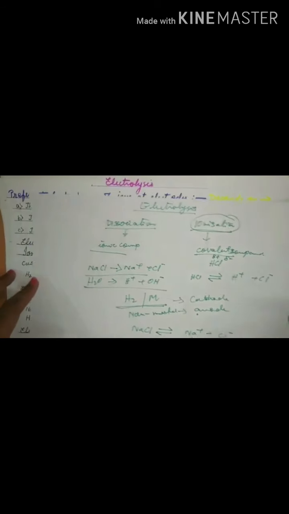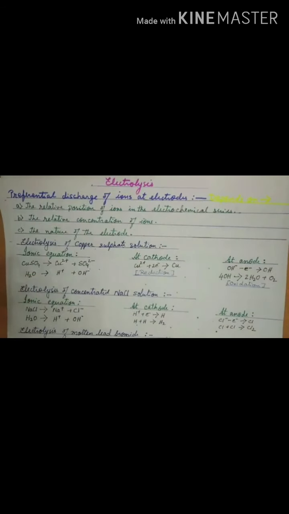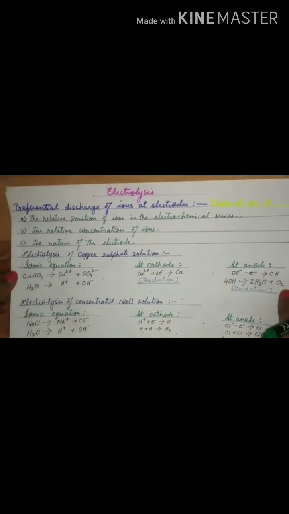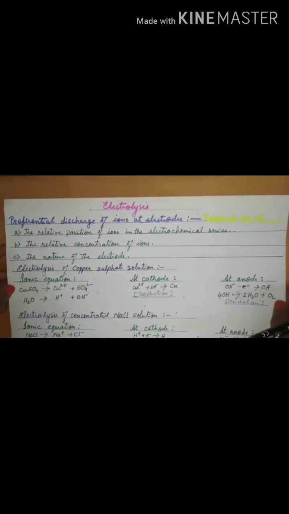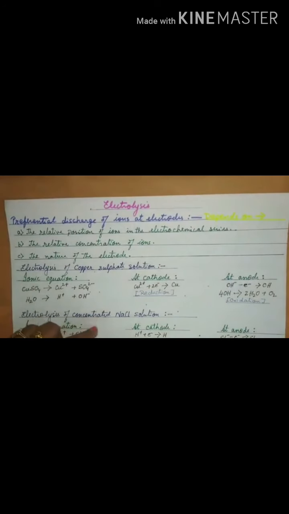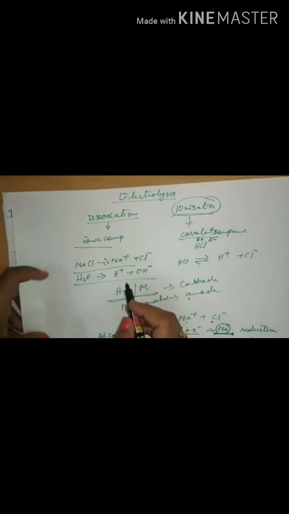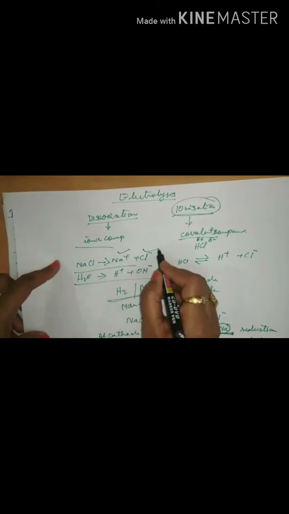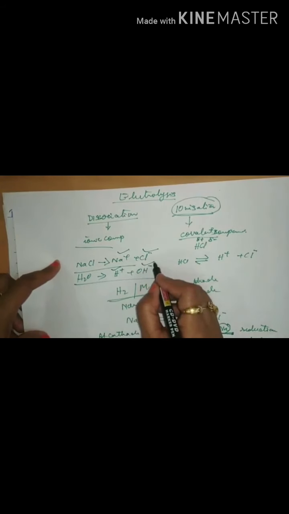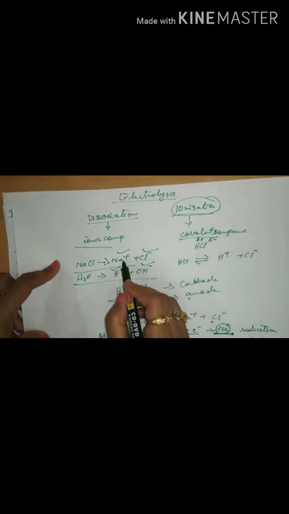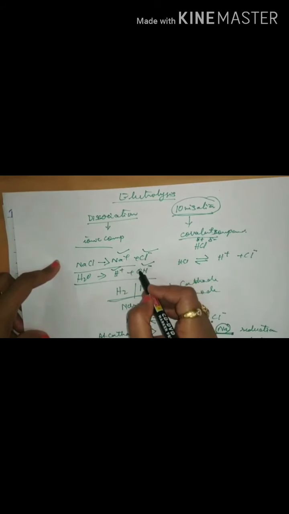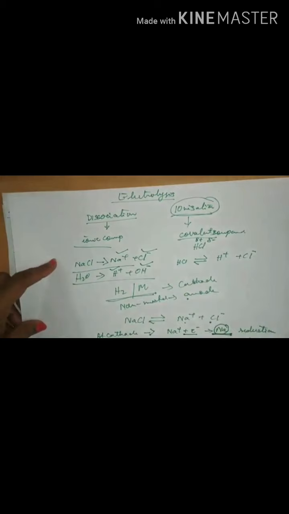Now if we are talking about discharge at the cathode or the anode, then the question arises, which ion? Because just now I showed you the dissociation of sodium chloride, where the electrolyte consists of sodium ion and chloride ion. But if it is sodium chloride solution, you have sodium ion, chloride ion, hydrogen ion and OH ion. So there are two types of cations and two types of anions in the electrolytic cell.